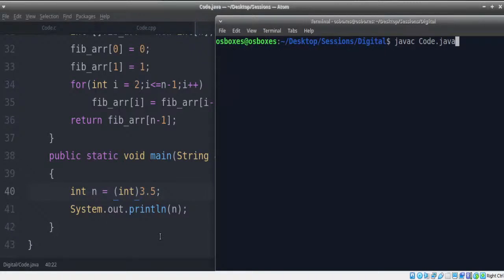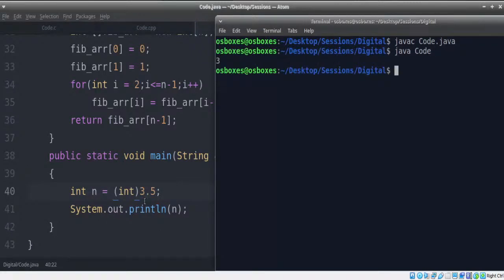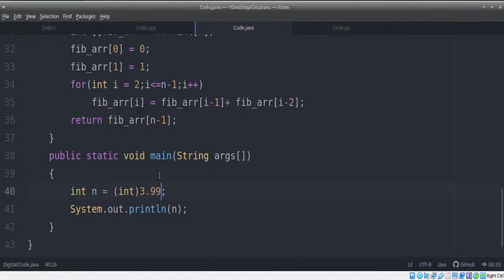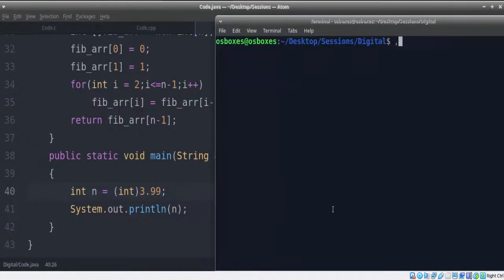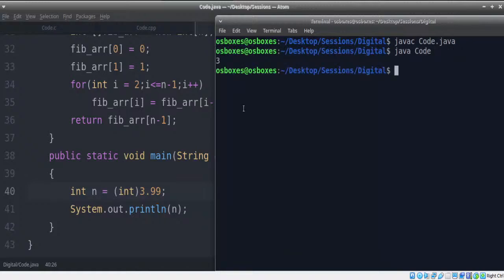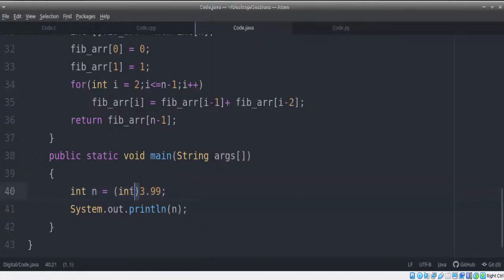So when you do convert to integer, let's say now you get 3. Even if you write 3.99, let's say, you still get 3 itself. That's your whole logic when it comes down to this.